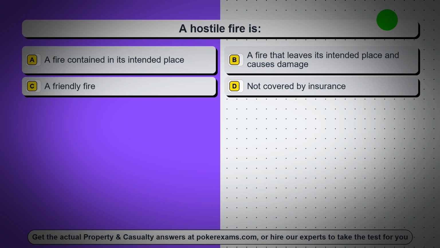Question 75. A hostile fire is, option A, a fire contained in its intended place.